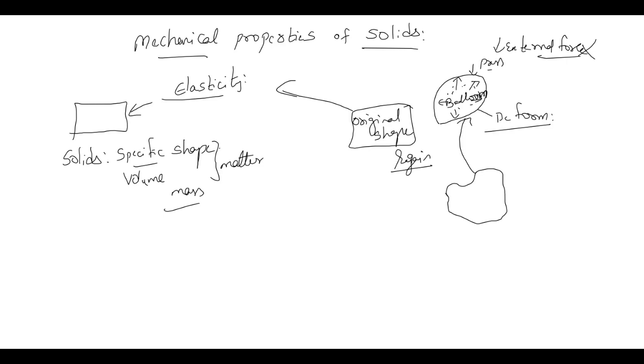Okay, understood what is elasticity? So this force, the external force, is also known as a deforming force. Why? Because an external force changed the shape of the body, it deformed, right? Therefore external force is also known as deforming force. Clear?